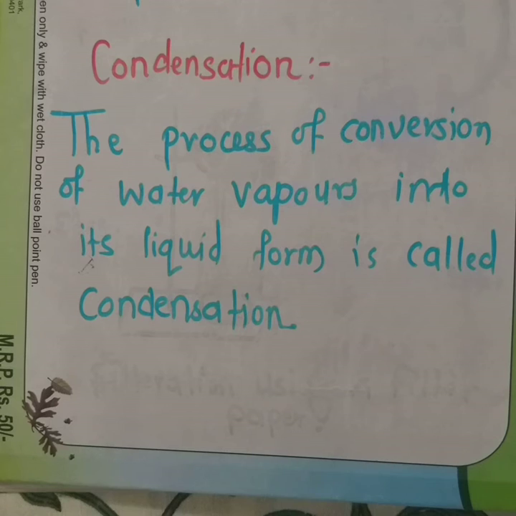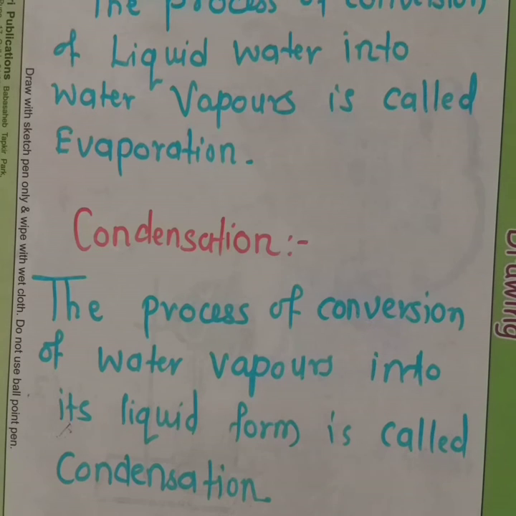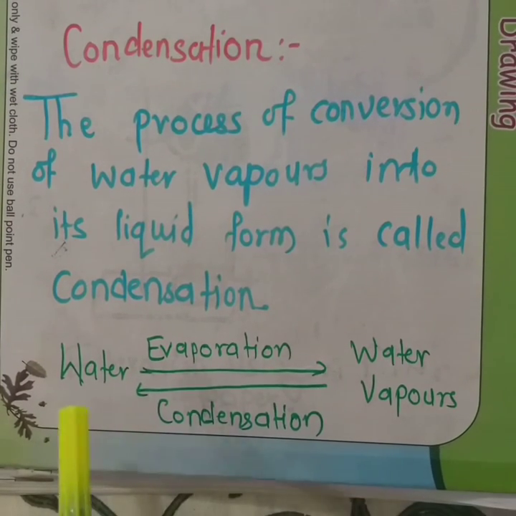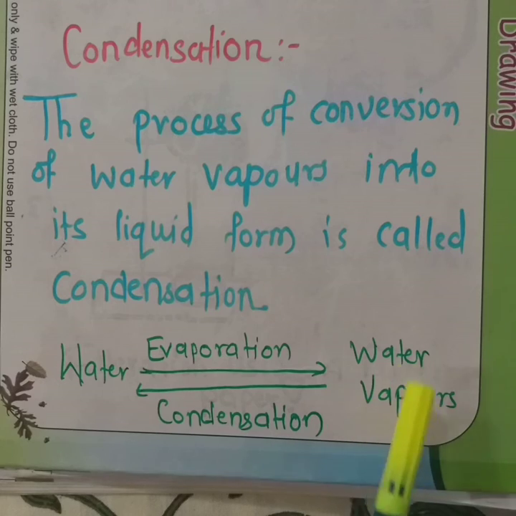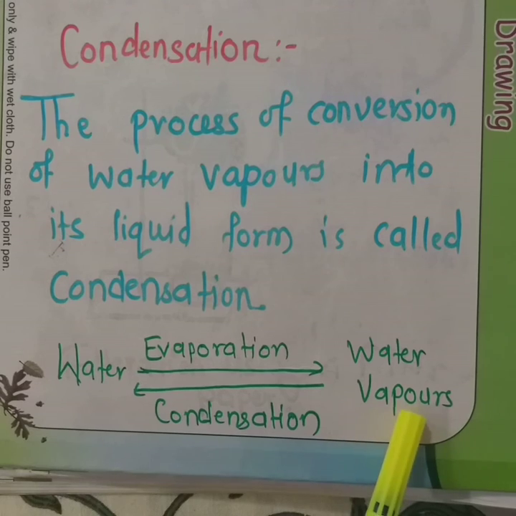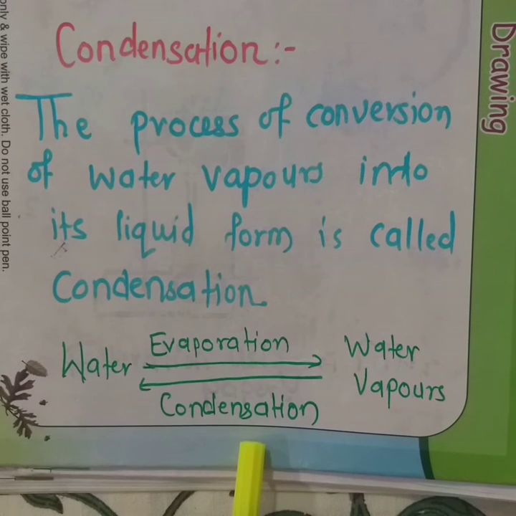It means the process of conversion of water vapors into its liquid form is called condensation. जब water vapors फिर से water condition में आ जाते हैं उसे कहते हैं condensation. In a very simple way you can understand, when water converts into water vapor, it is evaporation. When water vapor comes back to the condition of water, it is called condensation.